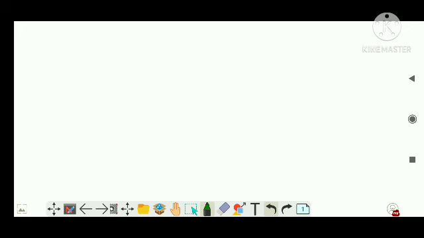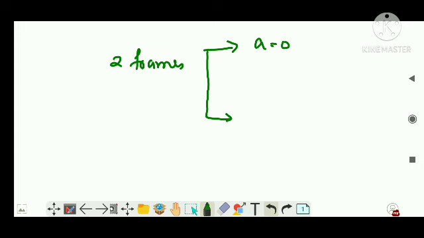That is, he can sit in two frames, and these are known as frames. The first condition is something which you have learned: when the observer is standing, stagnant, or if he is having constant velocity, that means he is having zero acceleration. When the observer is having zero acceleration or his velocity is constant, in this condition we have learned that Newton's law, majorly the second law, is valid.